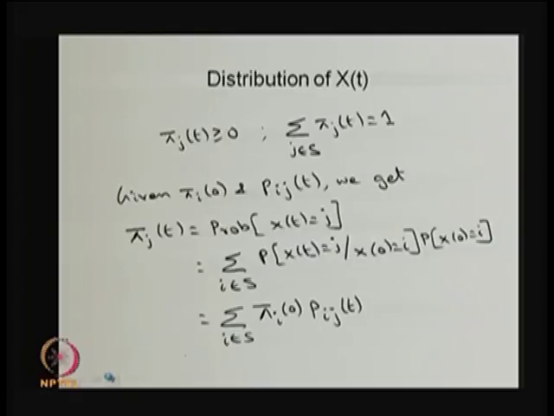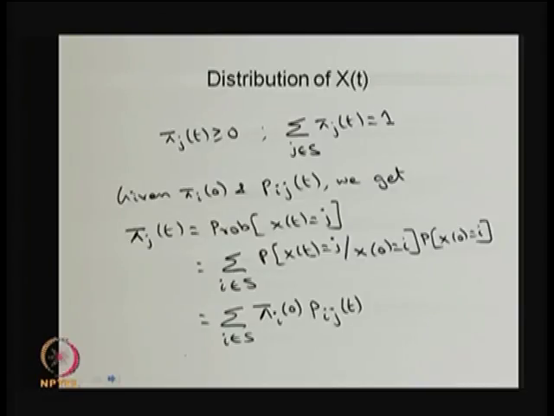If I know the initial state probability vector with the entities pi I of 0, as well as the transition probability of the system moving from the state I to j from 0 to small t, I can find out the probability mass function of the system being in the state j at time t.